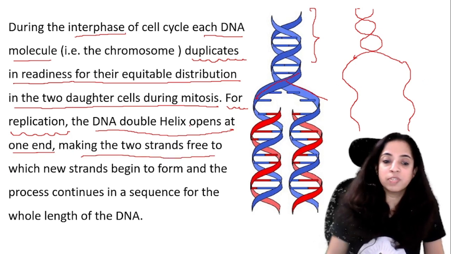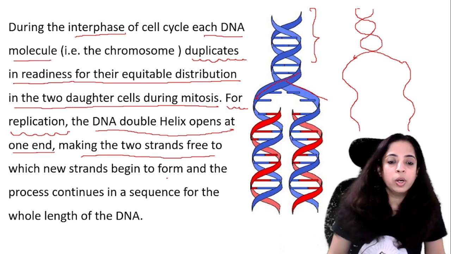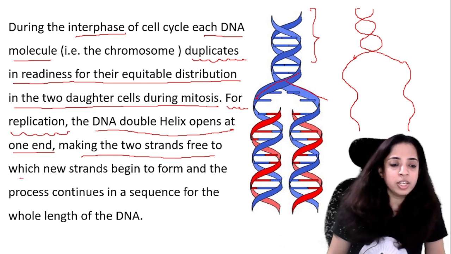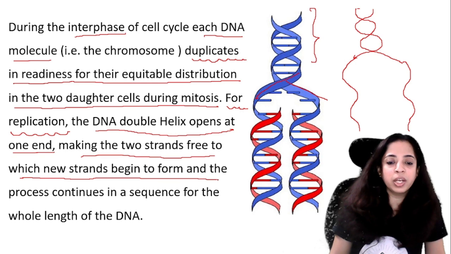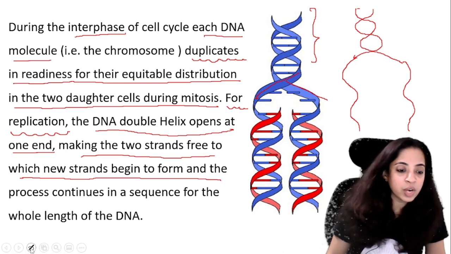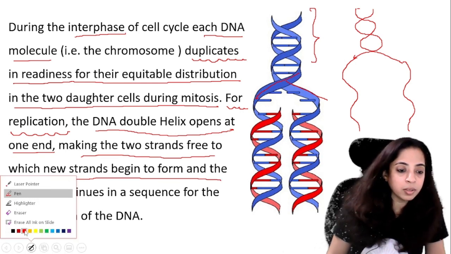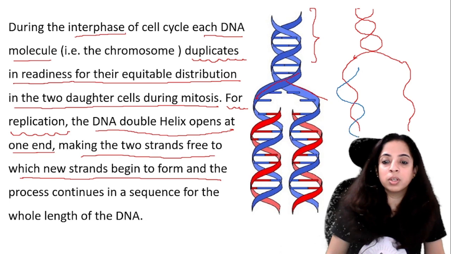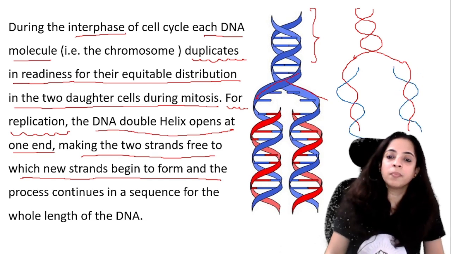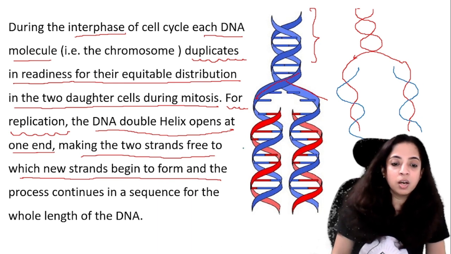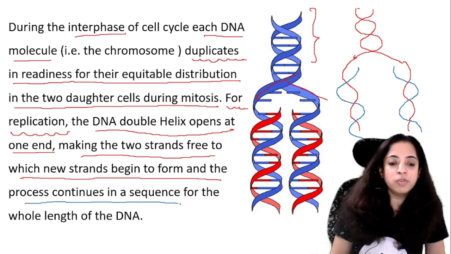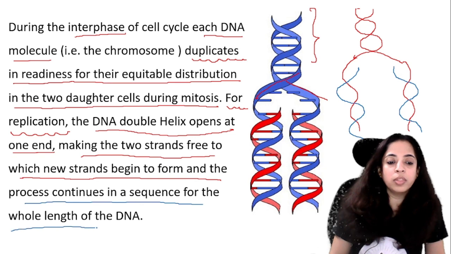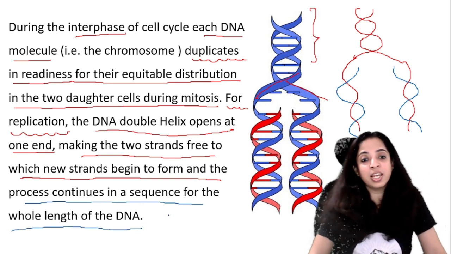Now these 2 strands have become free, on which new strands begin to form. Now new strands will begin to form here, like this. So this is maybe from the mother, the red is from the father, something like this. So now the new strands begin to form and the process continues in sequence for the whole length of the DNA. I hope this is clear.